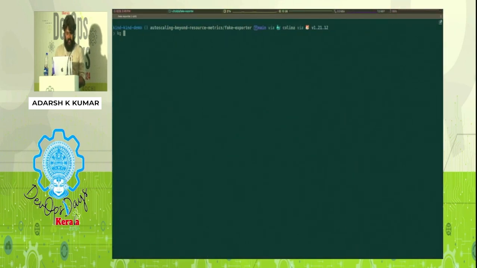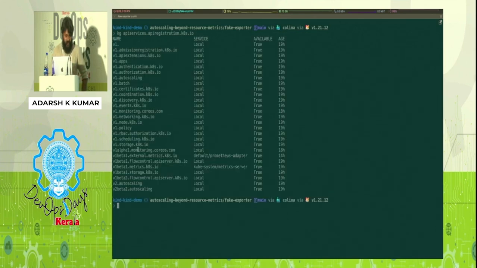I'll just show one thing, kubectl get apiservices. When I deployed Metrics Server, like I said, it goes and registers with your API server as the provider for that particular API. If you see there, it created an API service registration. It tells the API server, hey, for v1beta1.metrics.k8s.io, I'm going to be the provider.